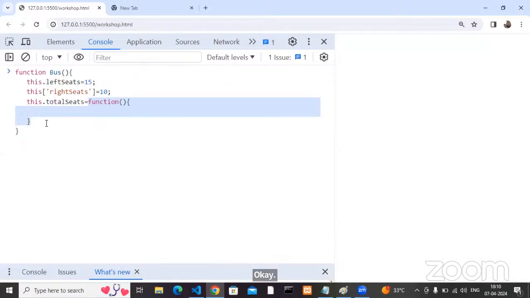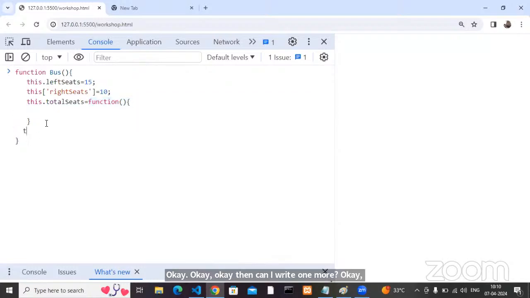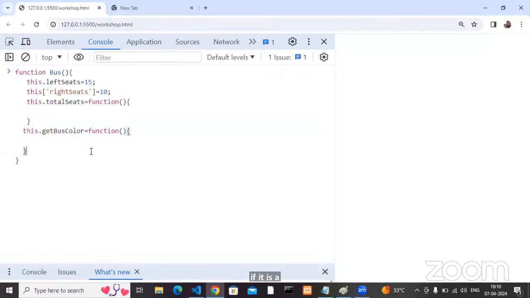Then can I write one more? This dot get bus color. I need this also as a function. If it is a function, sometimes you can return a value, sometimes you may not, based on your requirement. Here I want to return my bus color as red. For total seats, I don't want to return, I just want to print the message. I want to take the left seats and right seats. How can we take them?